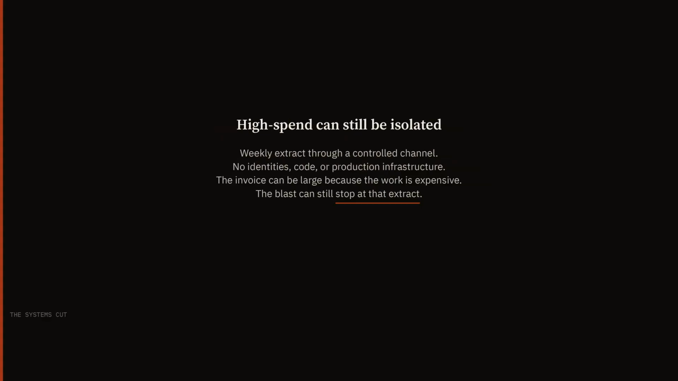A high-spend vendor can still be isolated. A specialist that receives a weekly extract through a controlled channel and never holds identities, code, or production infrastructure has a contained reach. The invoice can be large because the work is expensive. The blast can still stop at that extract. Isolation is a path fact. The purchase order does not record it.